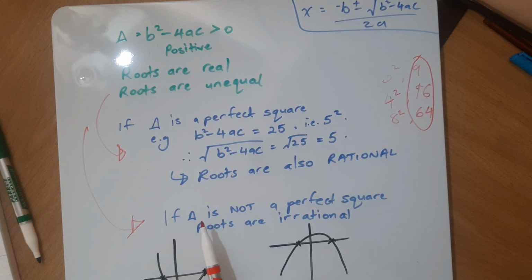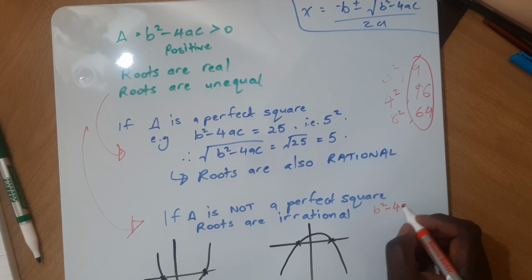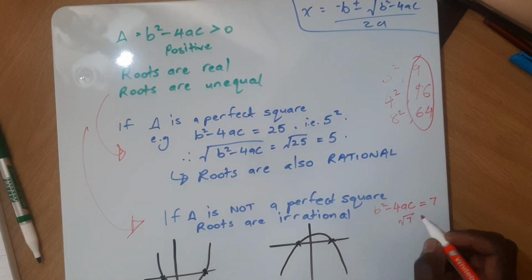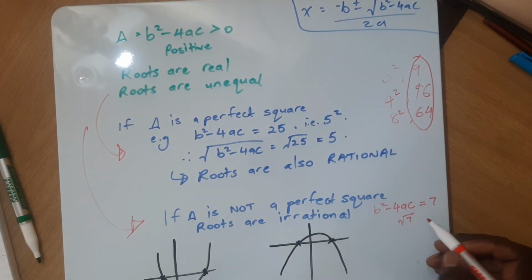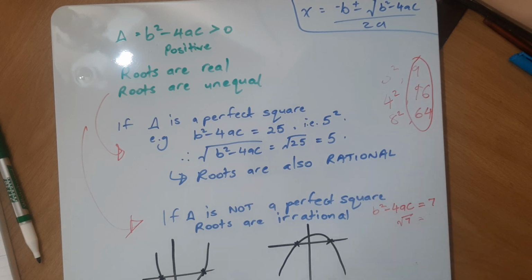Then, if it's not a perfect square, maybe b squared minus 4ac is 7, that would mean root of 7 in the formula. Root of 7 is not a rational number. It would just be something point something. Use your calculators and see.